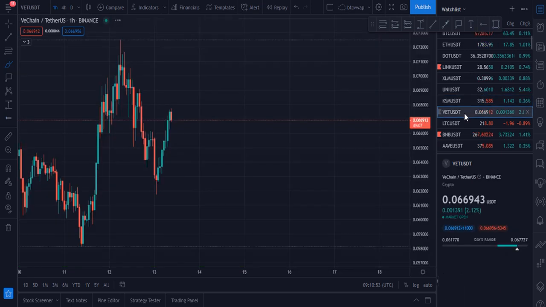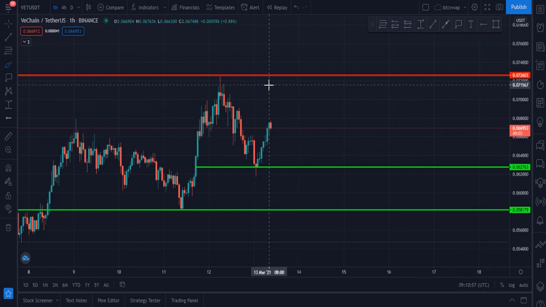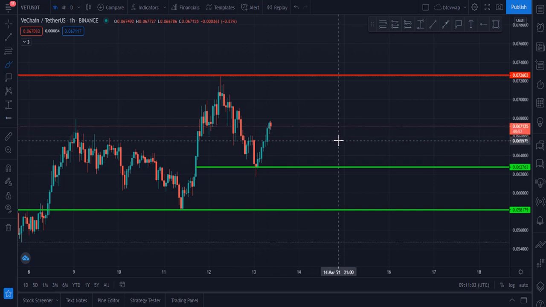My next coin is VeChain. VeChain was rejected from 0.072 and it is now pulling back, and it is at 0.067. And what is our next target? Let me please show you.